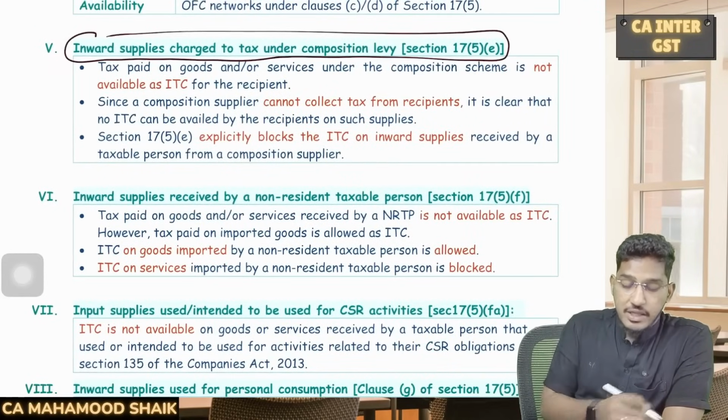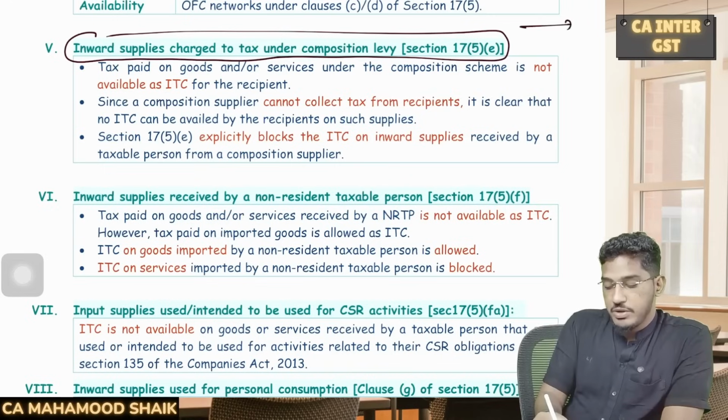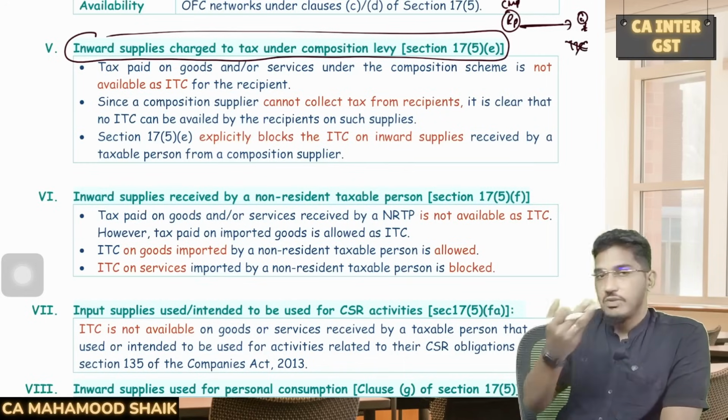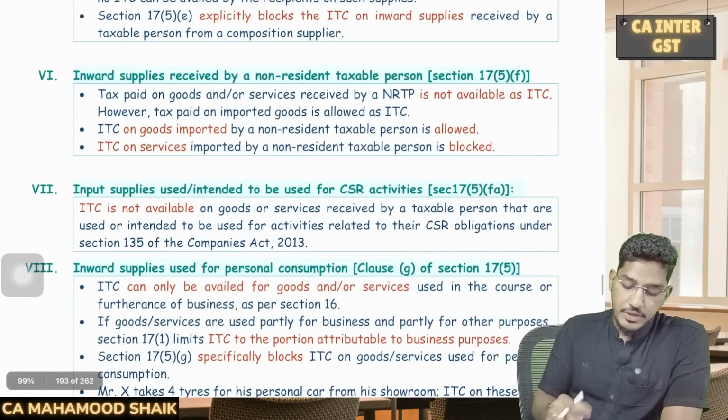And one more thing, if you are buying the goods from a person who is required to pay tax under composition levy, will you become eligible to avail input tax credit? No. Say for example, you are buying the goods from a registered person, but that person is a composition dealer from whom you purchased the goods or services. Can you take input tax credit on that? No. Why? Because the composition dealer will not pass on the credit, will not avail the input tax credit. He will break that ITC chain altogether.